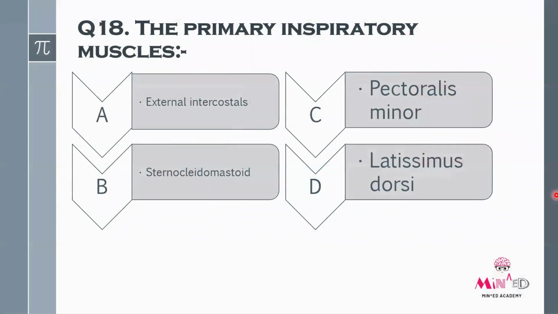So next we'll move to question number 18. So question number 18. The primary inspiratory muscles are, option A, external intercostals, option B, sternocleidomastoid, option C, pectoralis minor, and option D, latissimus dorsi.